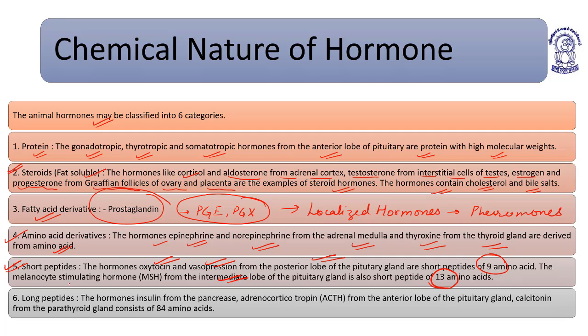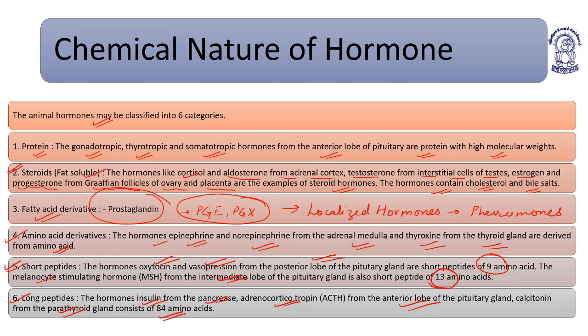Long peptide hormones are hormones like insulin from pancreas, adrenocorticotropic hormone ACTH from anterior lobe of the pituitary gland, and calcitonin from the parathyroid gland, which consist of 84 amino acids. So these are the categories, the chemical nature of hormones. These six categories you have to remember.